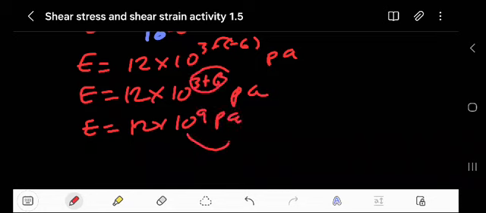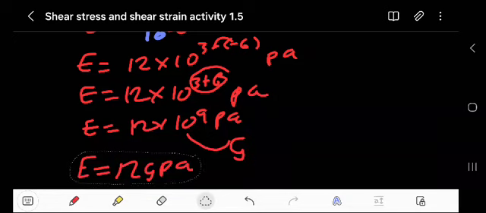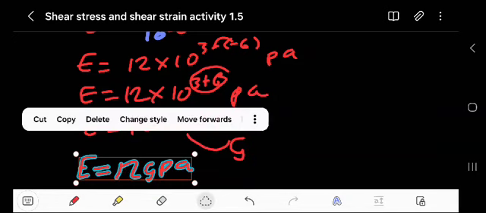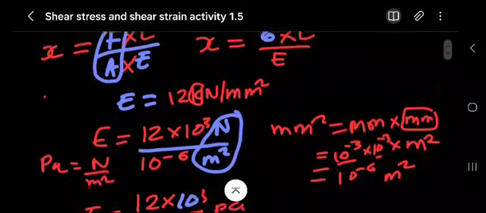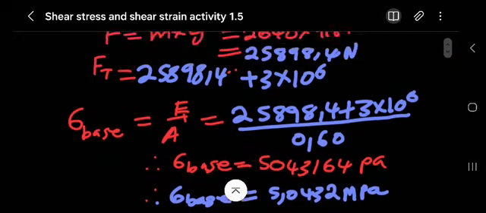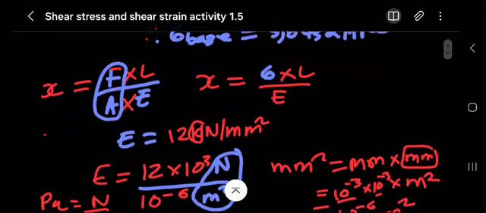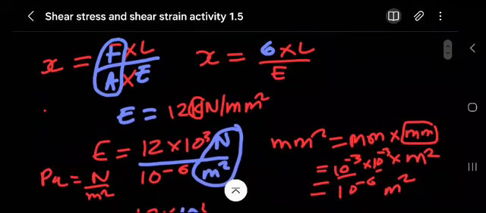But what is that? We say it is giga. So E, ladies and gents, is equal to 12 gigapascal. Simply just 12 gigapascal, that E. So do you get it? If you don't get it, forget it. I'm joking. Forget about it if you don't get it. I'm joking there. Okay, fine.